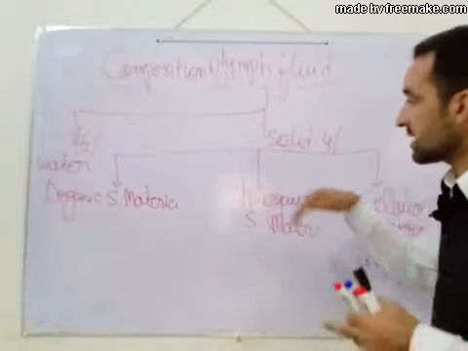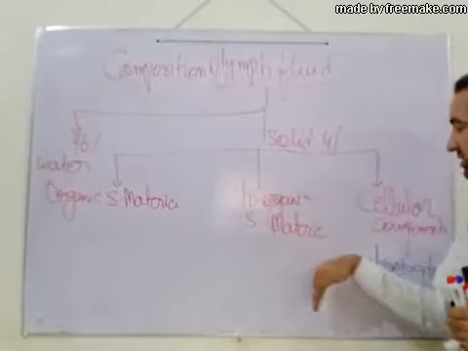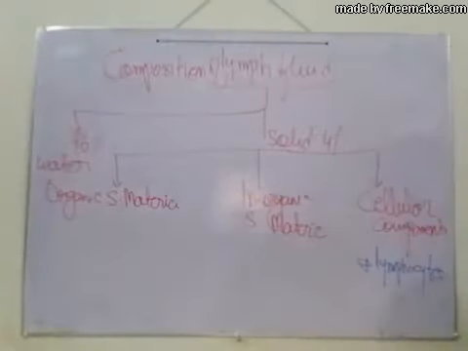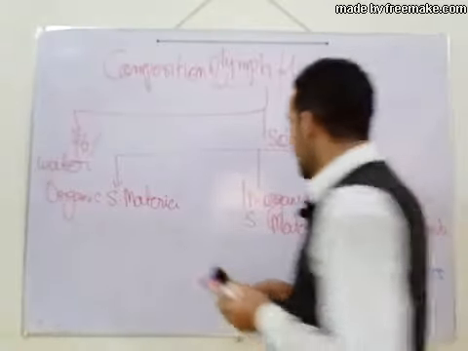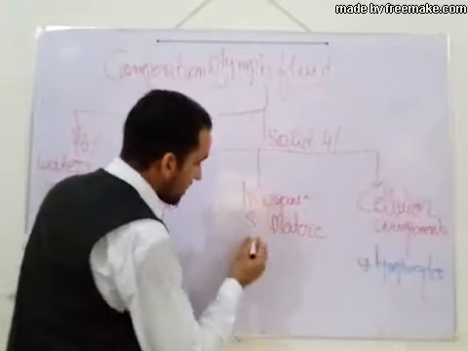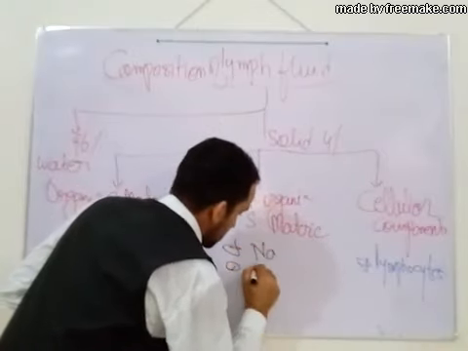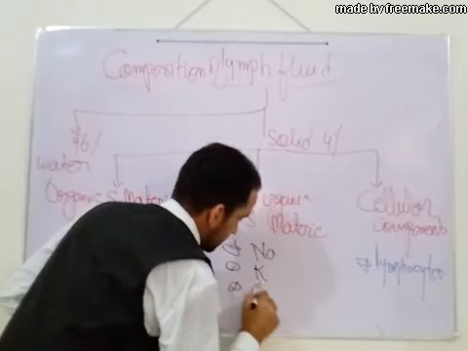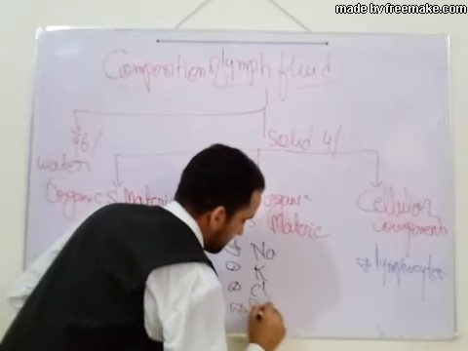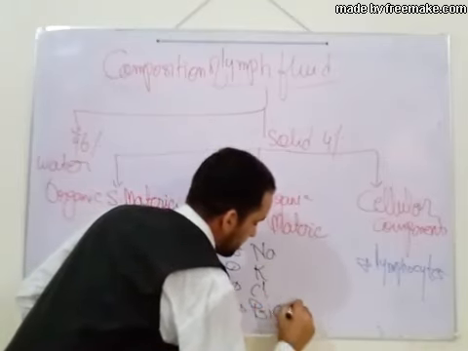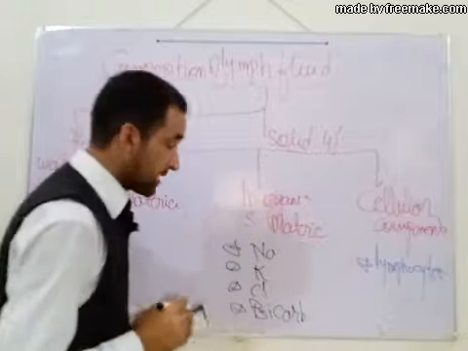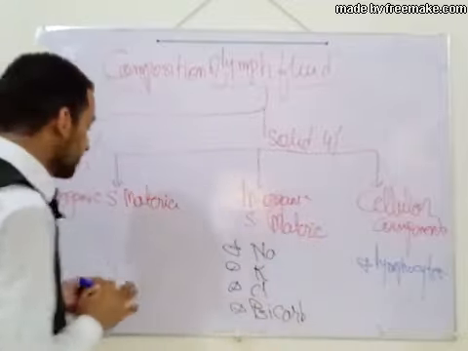In solid there is organic solid material, inorganic solid material and cellular component. In the cellular component we have to remember one point, that is lymphocyte. And the inorganic compounds present in the lymph fluid are sodium, potassium, chlorine and bicarb.